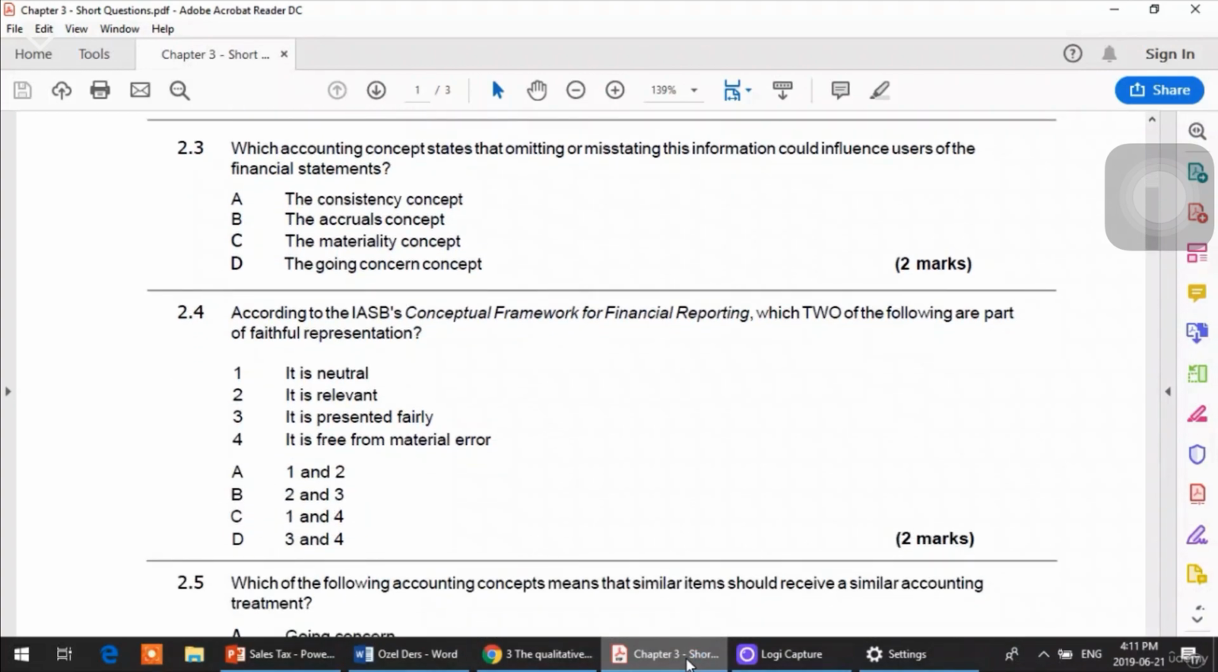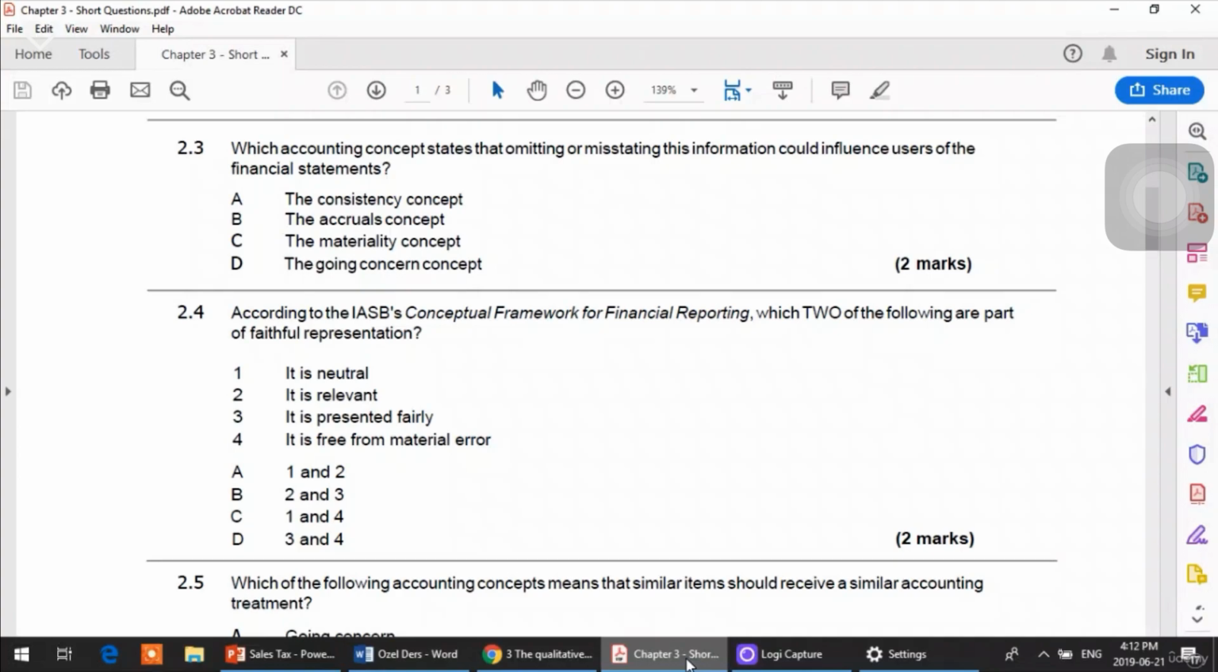Number 2.3, which accounting concept states that omitting or misstating this information could influence users of the financial statements? The answer here is materiality concept, because in the very definition of materiality, any transaction is considered material which can influence the decision maker's ability to take any decision, which can impact the decision making process. Any number which is big enough and which can influence the decision maker, that is called materiality concept.